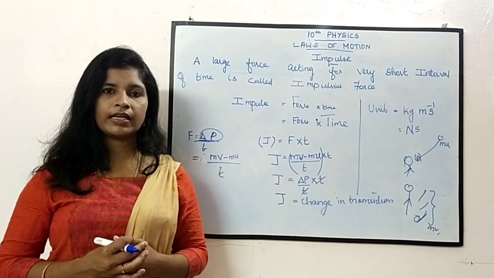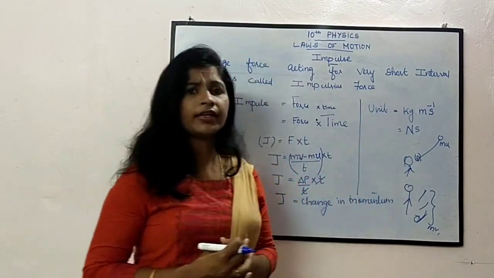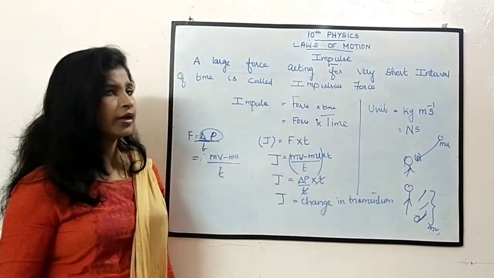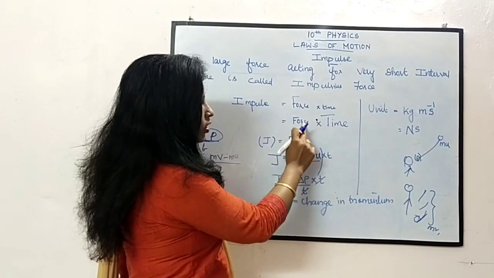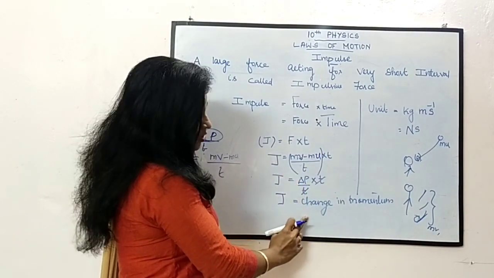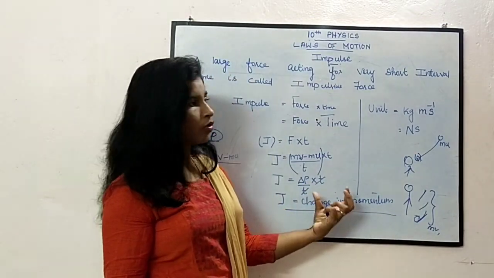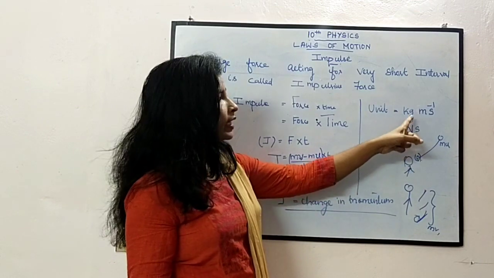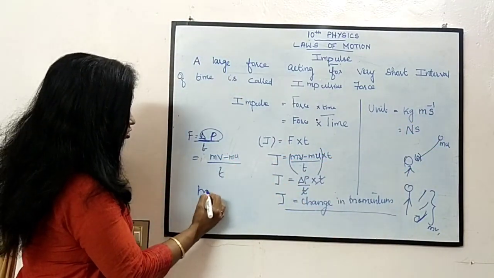Hope you have understood what is meant by impulse. Now what is the unit of this impulse? Impulse means force into time, which we derived is nothing but change in momentum. What is the unit of momentum? Kilogram meter per second. Momentum means mass into velocity.